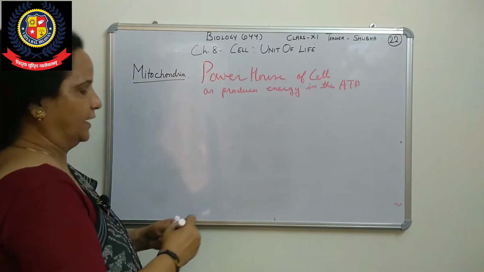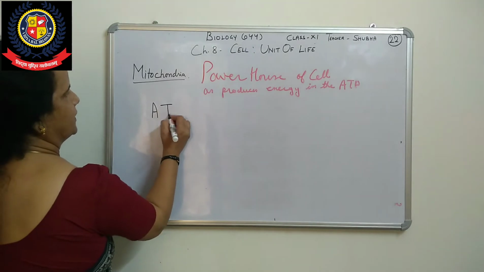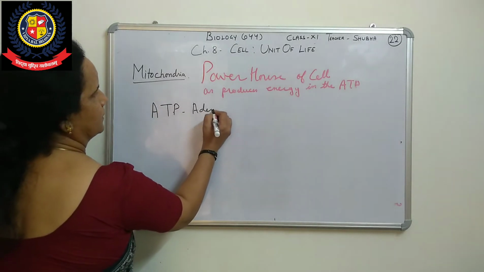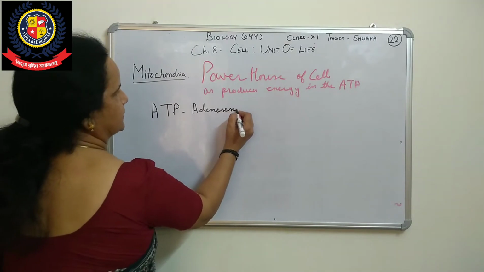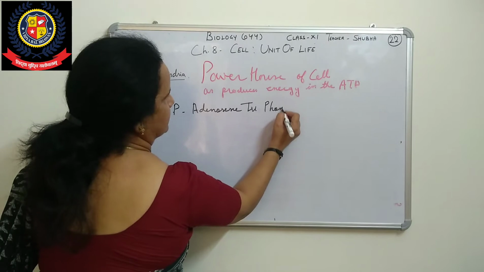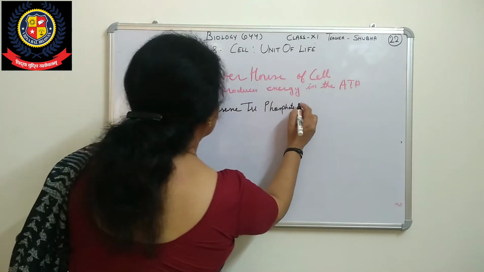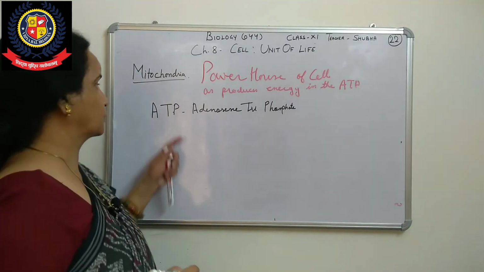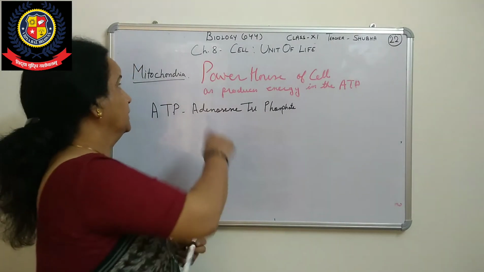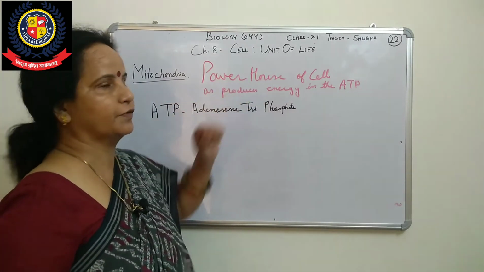ATP is adenosine triphosphate. This is the energy currency. Energy currency means energy is stored in the form of ATP, which is synthesized in mitochondria. Because of that it is known as the powerhouse of the cell.